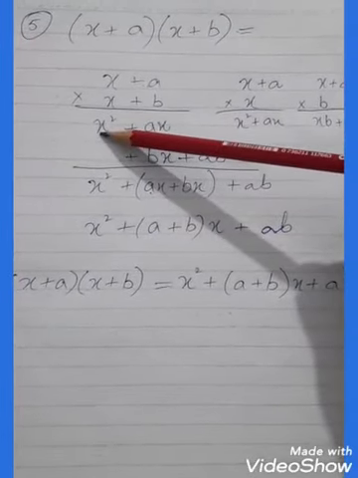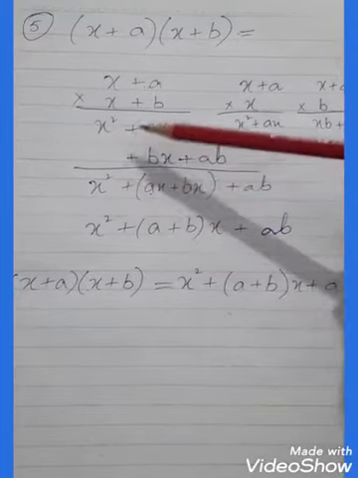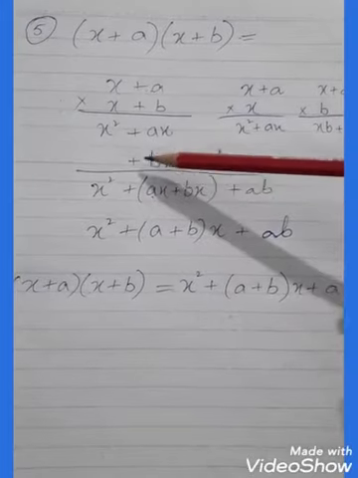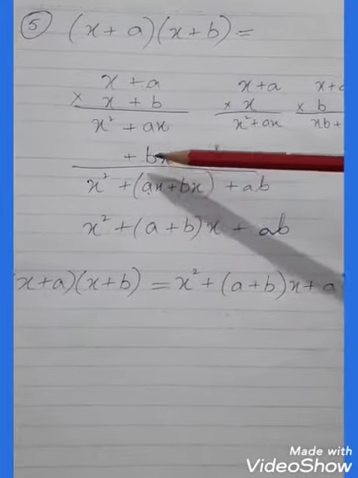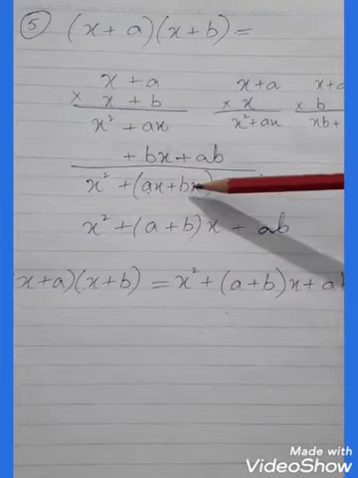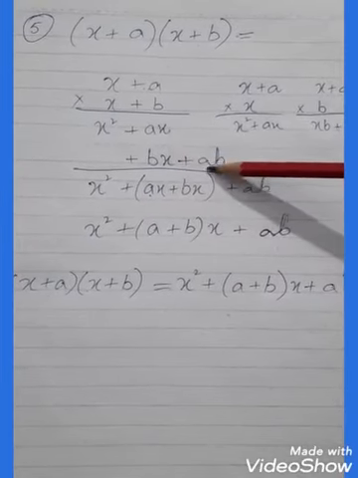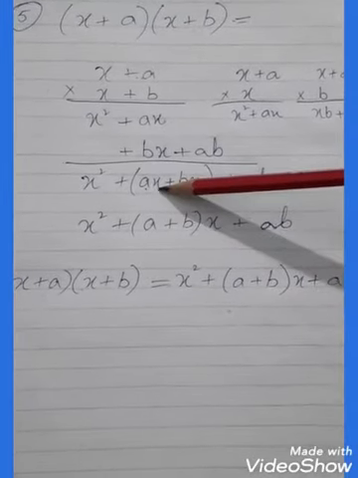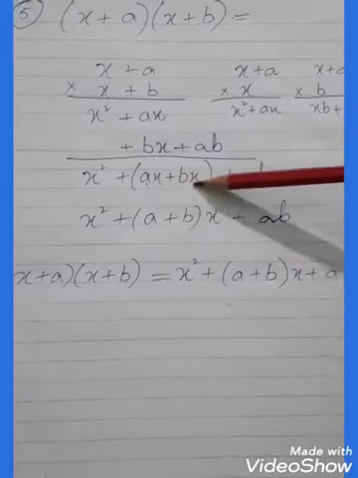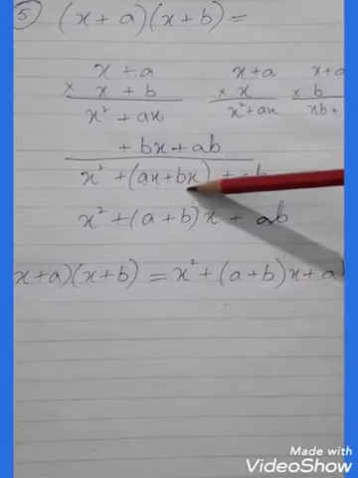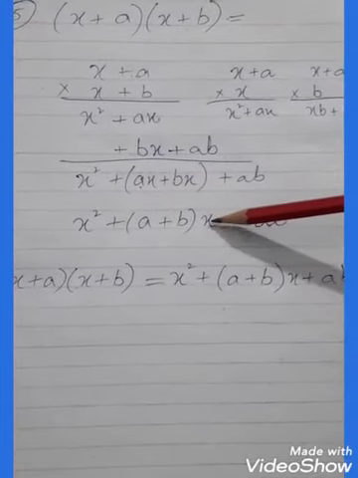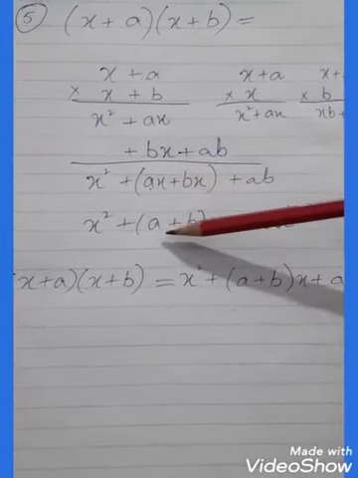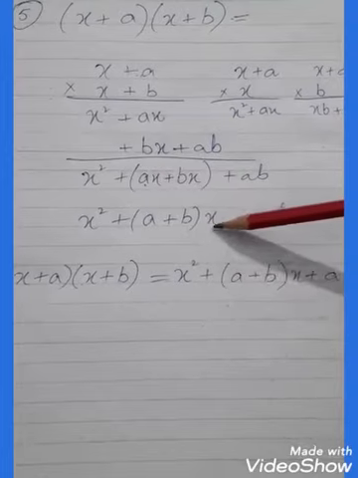Now come x square, write it down as it is, plus ax, first write it down, addition operation, bx plus ab. Now you can see which variable is common. So you can see x is common, so we will write it outside. And who is left inside? A plus b, right?